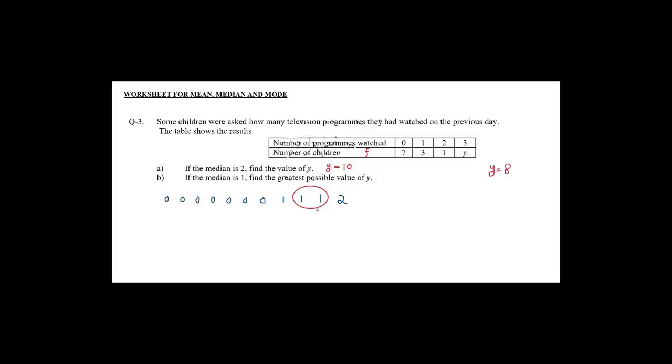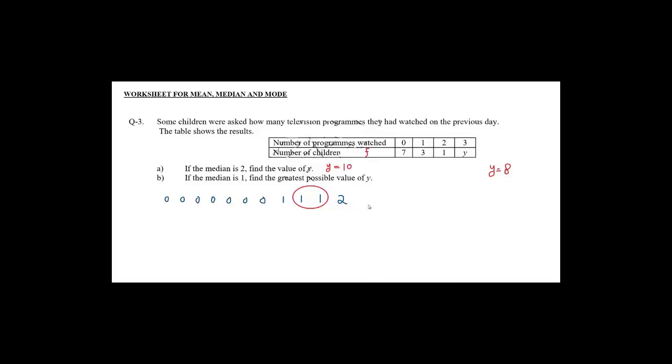Now suppose these two ones are the median, in the center of the data. Even then the median is 1: 1 plus 1, 2, divided by 2 is 1. Now in this case we have 1, 2, 3, 4, 5, 6, 7, 8 values on the left hand side. We must have 8 values on the right hand side. Right now we have 1 value here.